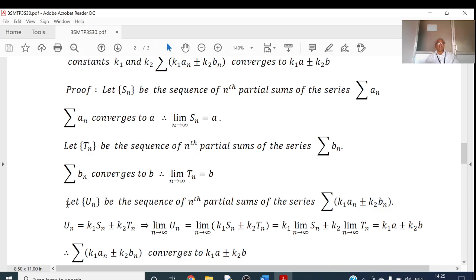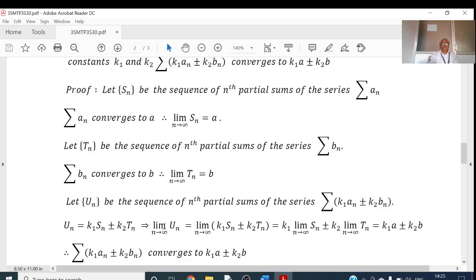Now let me consider another sequence, which I denote by Un. Let sequence Un be the sequence of the nth partial sums of this series, K1 An plus or minus K2 Bn. So Un, the nth partial sum of this series, is given by K1 Sn plus or minus K2 Tn.